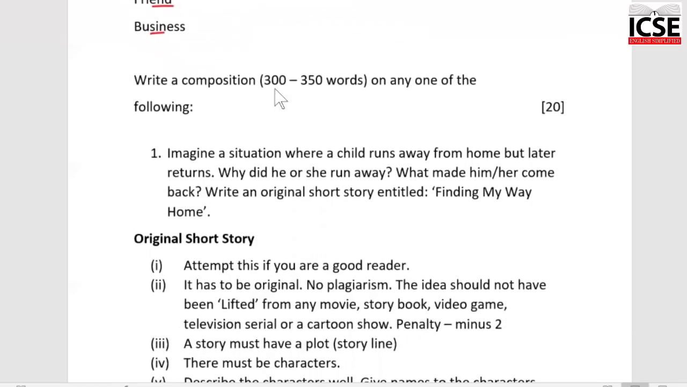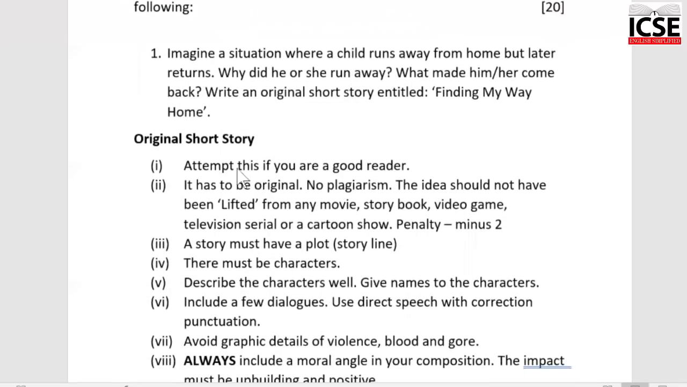Write a composition of 300 to 350 words on any one of the following. Now see the first question in the specimen paper. Imagine a situation where a child runs away from home but later returns. Why did he or she run away? What made him or her come back? Write an original short story entitled Finding My Way Home. So this is an original short story.